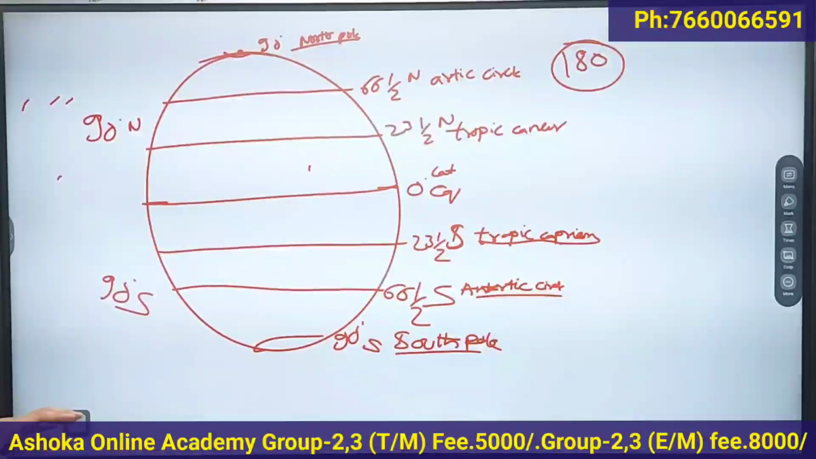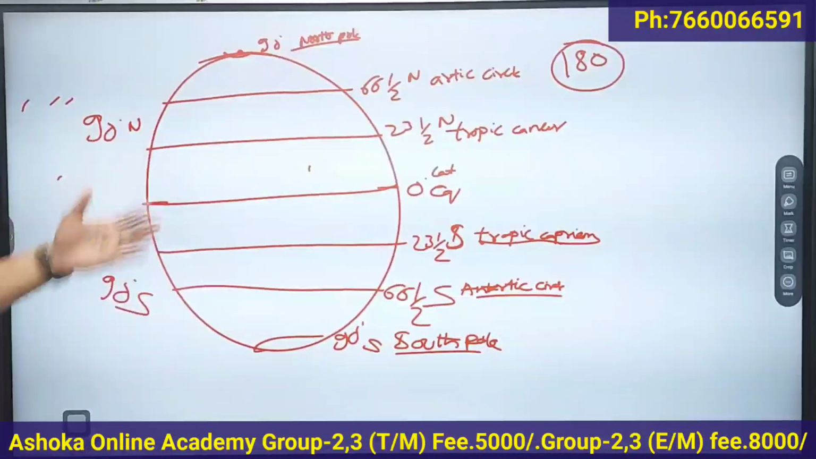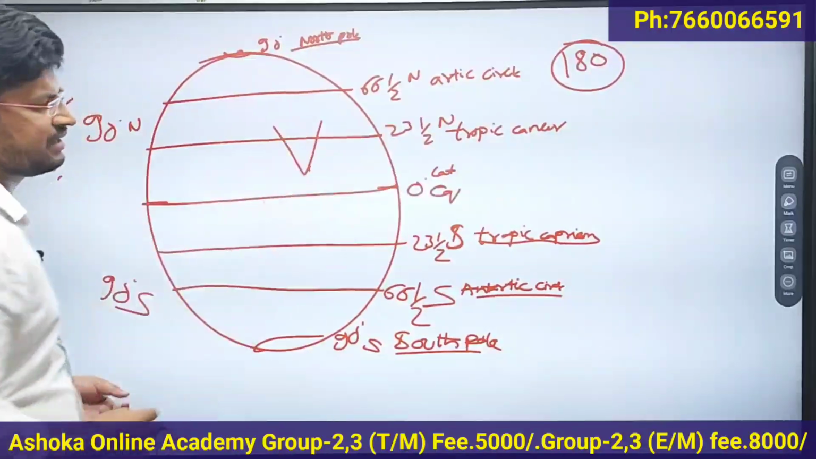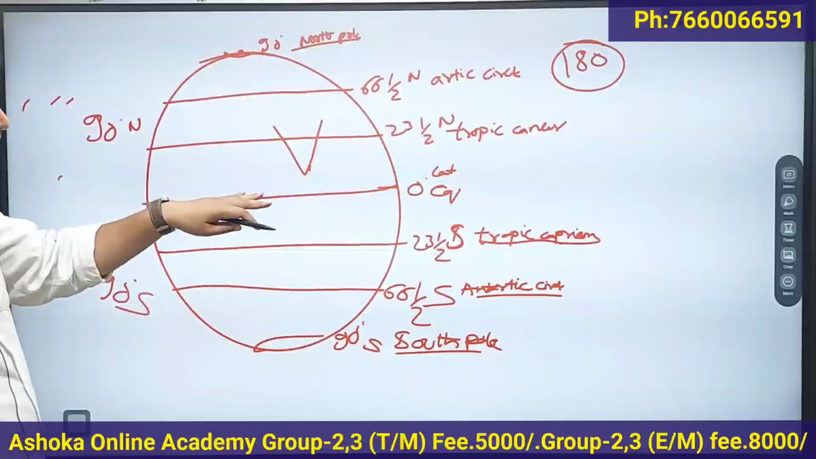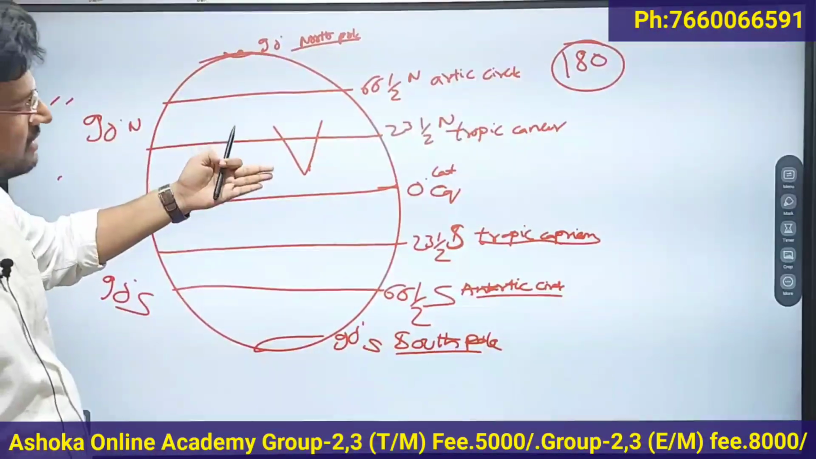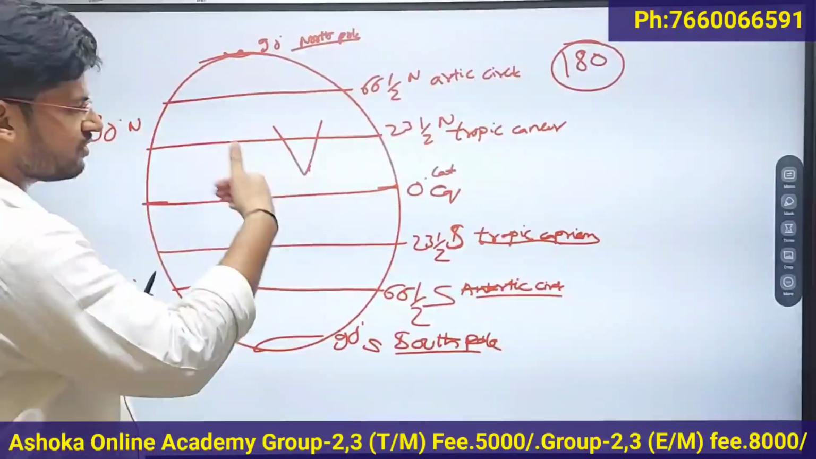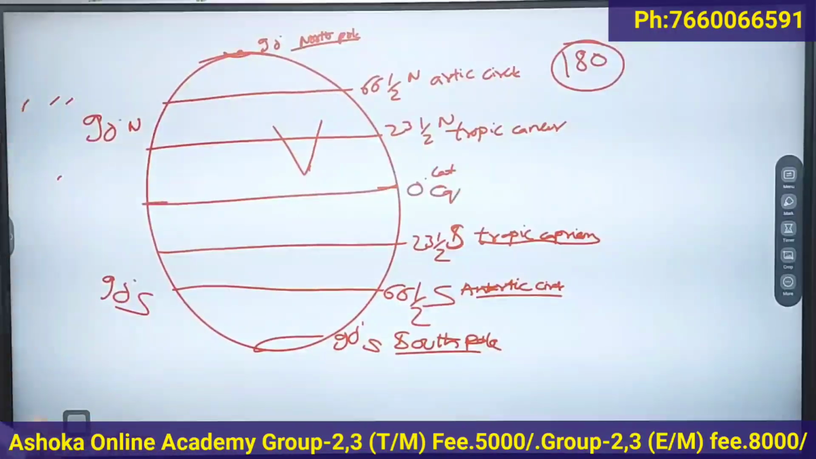And 0 degree latitude is equator, that divides the earth into two equal hemispheres. So India is located in the northern hemisphere. Why? Because India is located towards the north of the equator. The region north of the equator is called northern hemisphere, and the region south of the equator is called southern hemisphere. So India is located in the northern hemisphere because its position is towards the north of equator. Okay, clear?